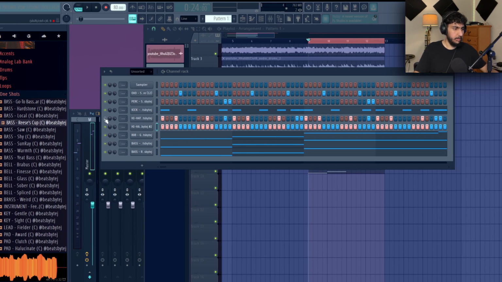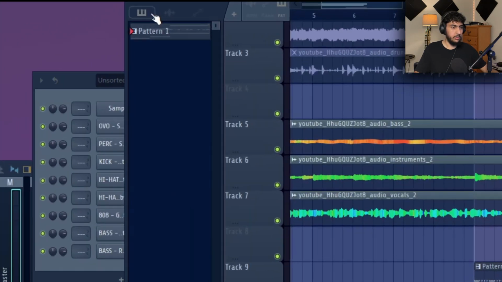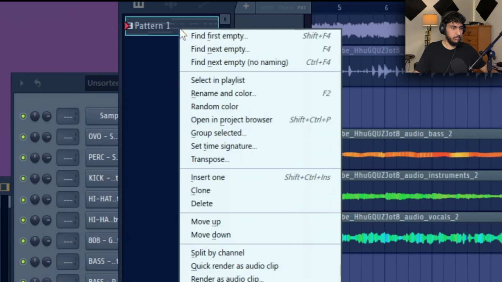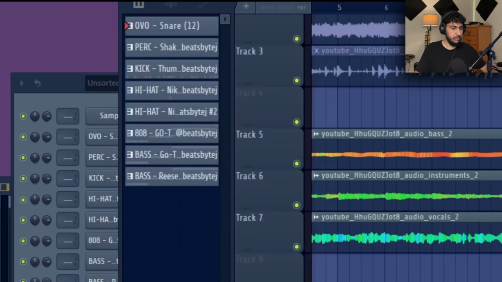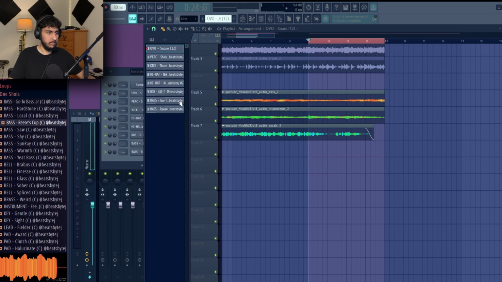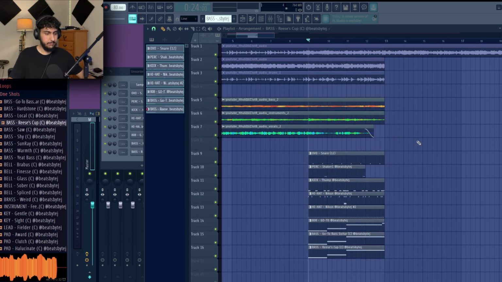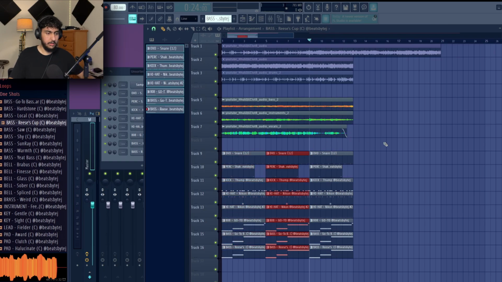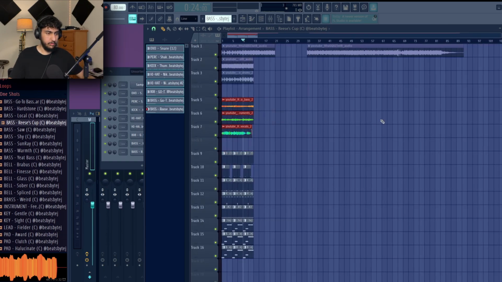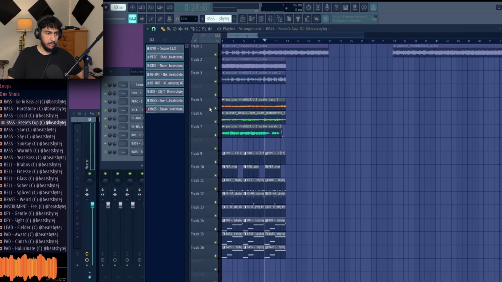So now that we got all of our different drum patterns done, I'm gonna go to the pattern here, right click on it, hit split by channel, go ahead, delete this, and click on the top, hold shift, click on the bottom, you just drag them right in here. And now we got all of our drum sounds, we got our melodies, the samples chopped and all that. We can go ahead and start arranging this.